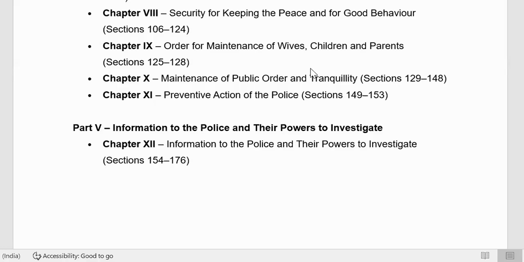Warrant is a concept, summons is a concept, session court is a concept. What we used to call metropolitan magistrate or judicial magistrate, what we are calling after BNSS magistrate, is the important concept. So those things you have to understand. But for other sections, when I am saying it is not important, you may get questions, but you can answer those questions from the bare acts. From the index itself, you can answer. Maintenance of public order and tranquility also, you can answer from the bare act only.